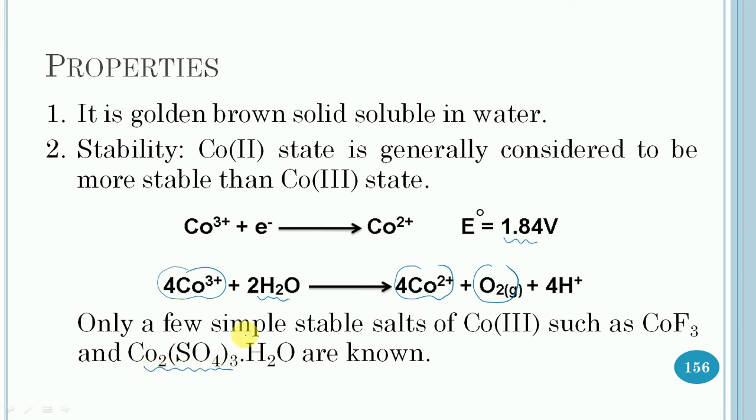However, in the presence of complexing neutral ligands such as ammonia, cobalt in the oxidation state 3 is stabilized. So it is all about the stabilities.